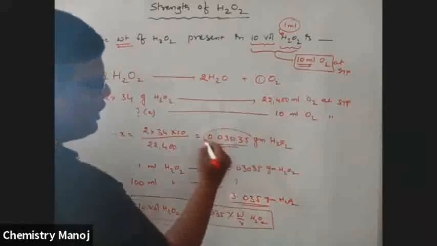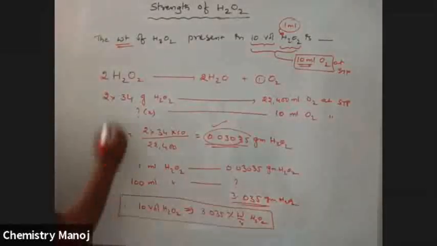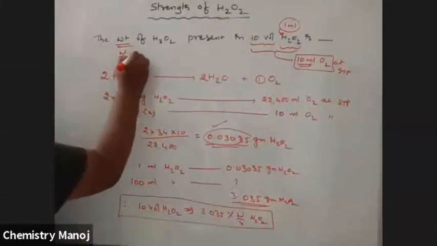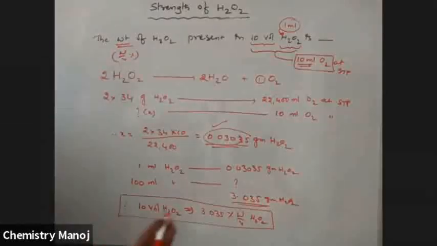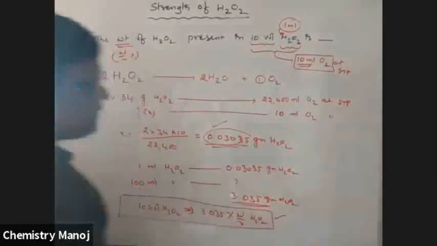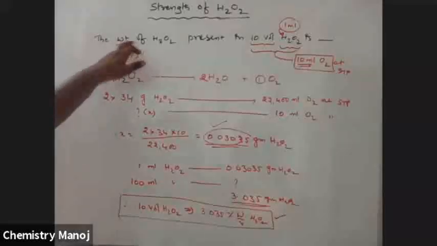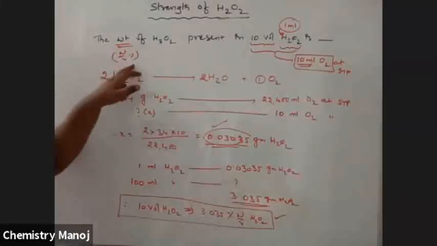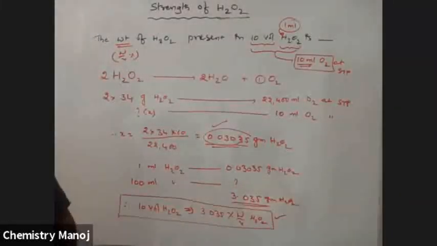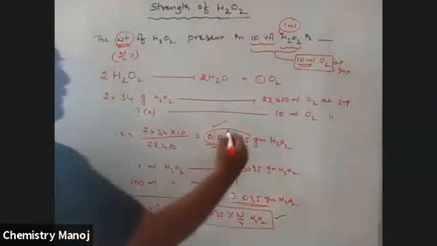So how much weight of H2O2 is present? Here the question answer is this much. Now how much is the weight by volume percentage? That is, up to weight, this is the answer. Weight by volume percentage, this is the answer. Two questions. So weight is the answer here.